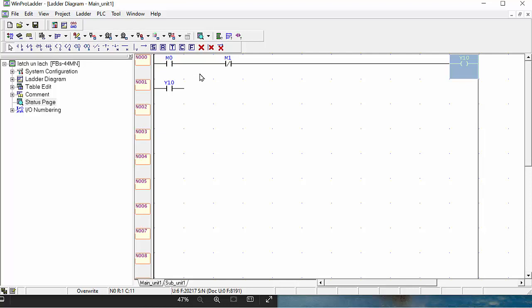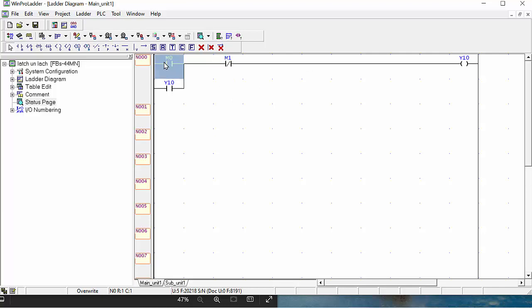See, downside is coming coil. And next you have to make contact here. How can you make contact here? Put this cursor here, and after you can make this one line, and here you can make this link, which will be generated at the upside line. And simply, now your latch and unlatch program is completed.